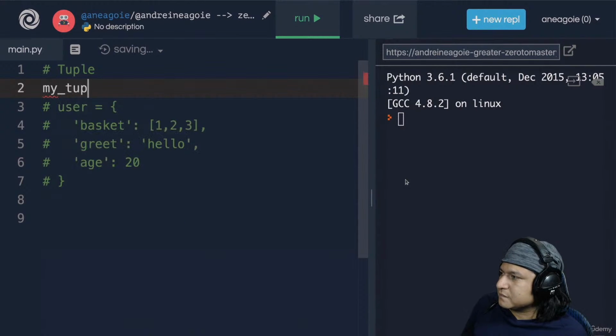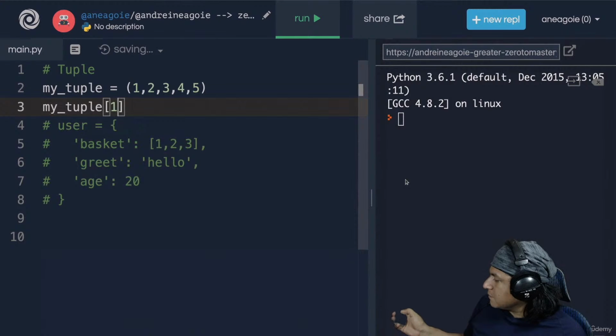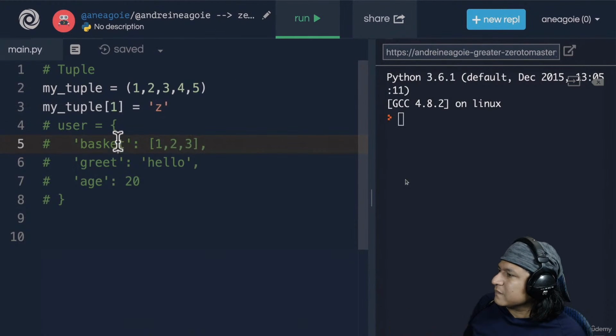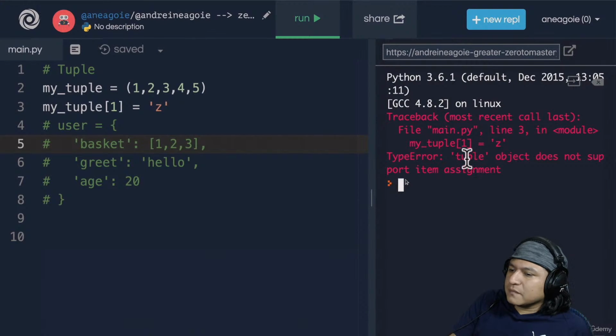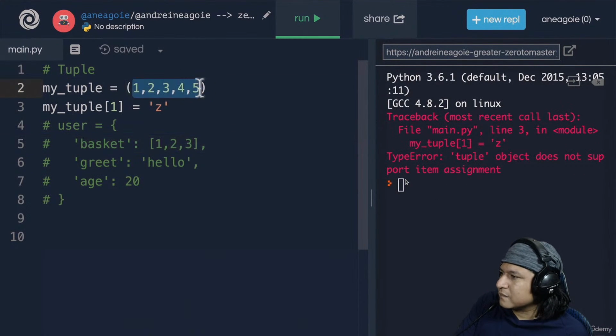So let's call it my tuple, and I'm going to use brackets to denote a tuple. And we can do 1, 2, 3, 4, 5, just like a list. Now, you remember how in a list, we could have modified this and said index of 1 is going to equal z. If I run this, it's going to error out. It's going to tell me, hey, tuple object does not support item assignment. A tuple is immutable. Once you create it, it's the way it is. You can't sort it or reverse it like we saw with lists.